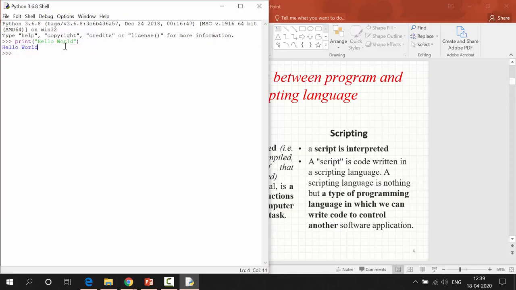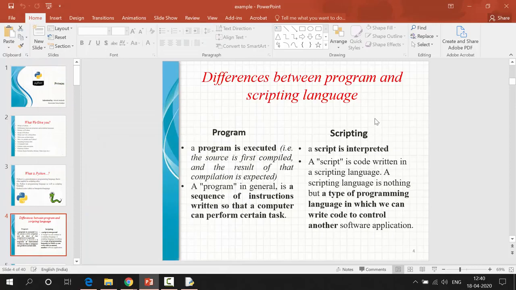This is called interpretation. Here I am not saving the program and not compiling it. Directly I am writing my line of script and pressing enter, and I get my output. Now you have clarity between a program and scripting.